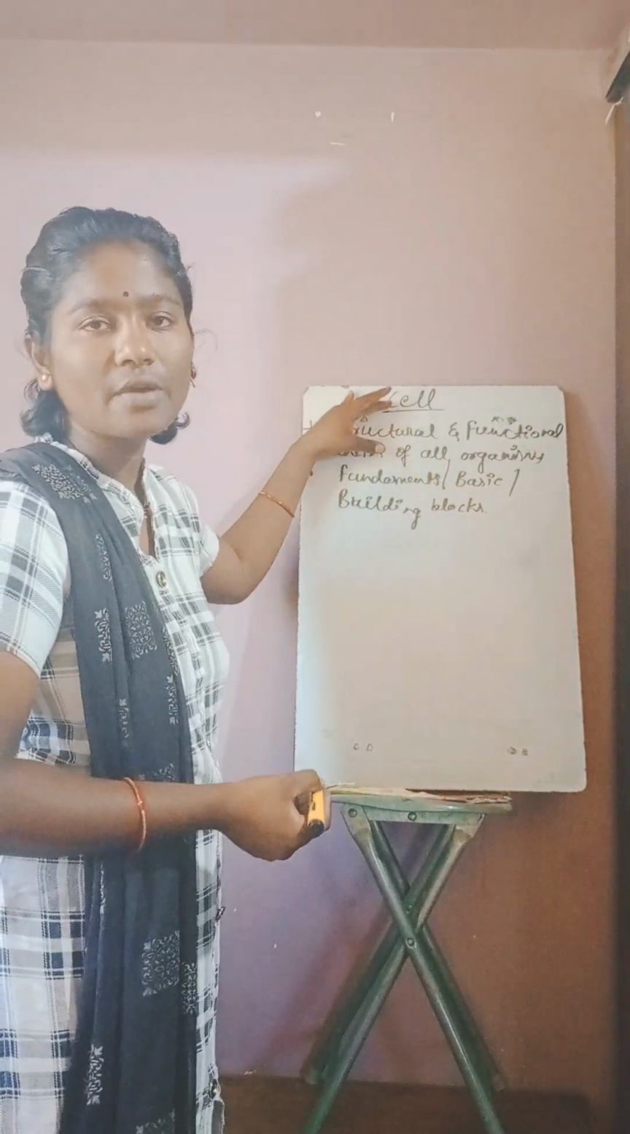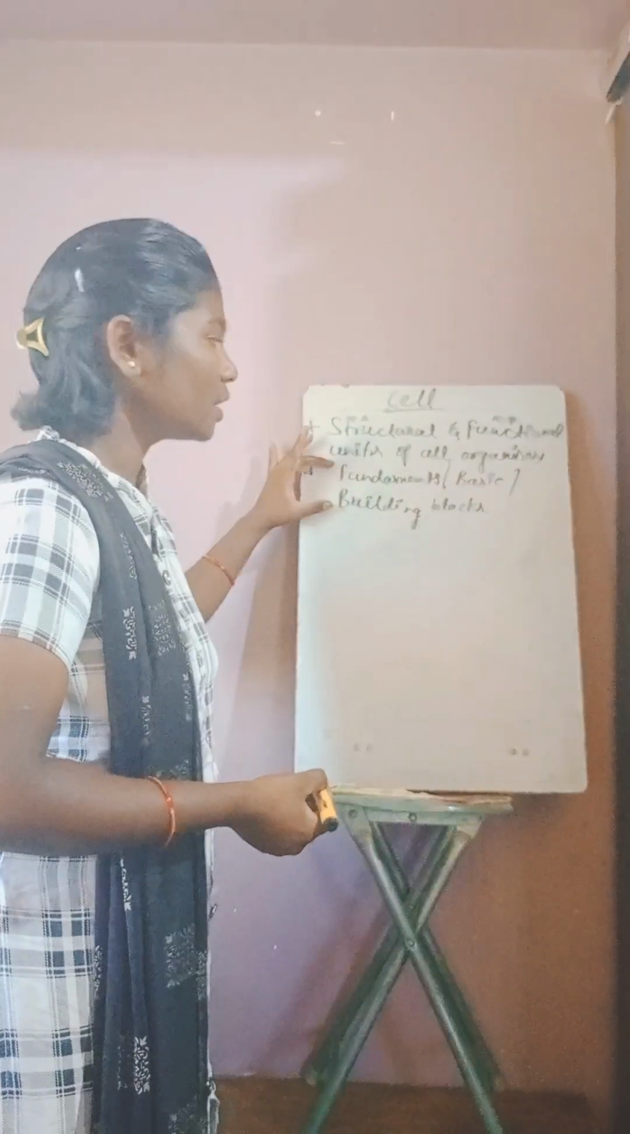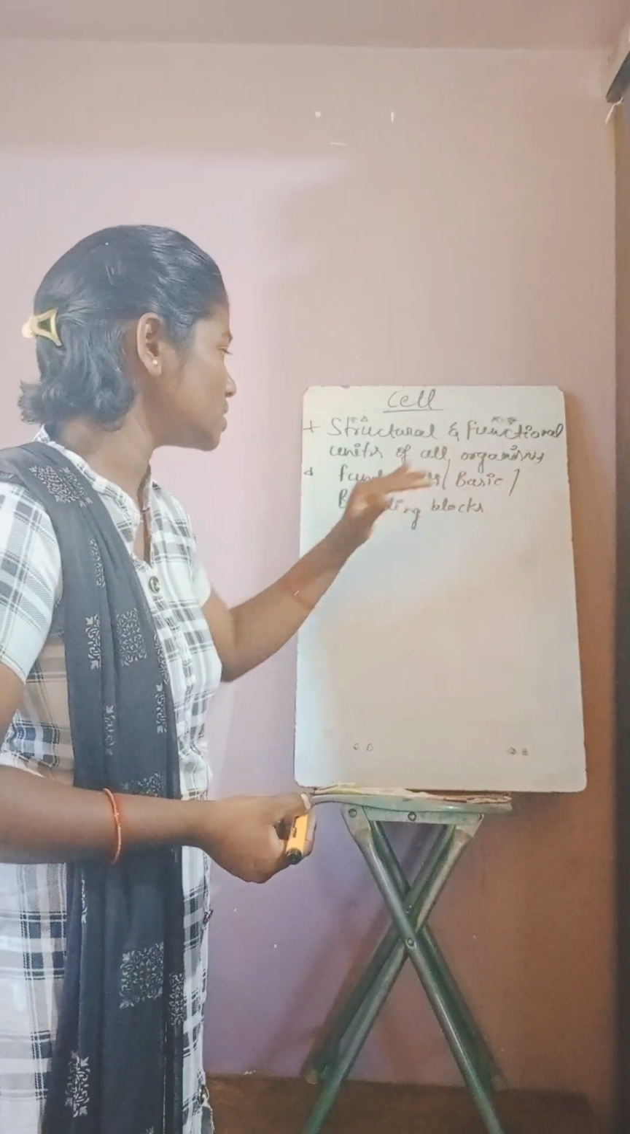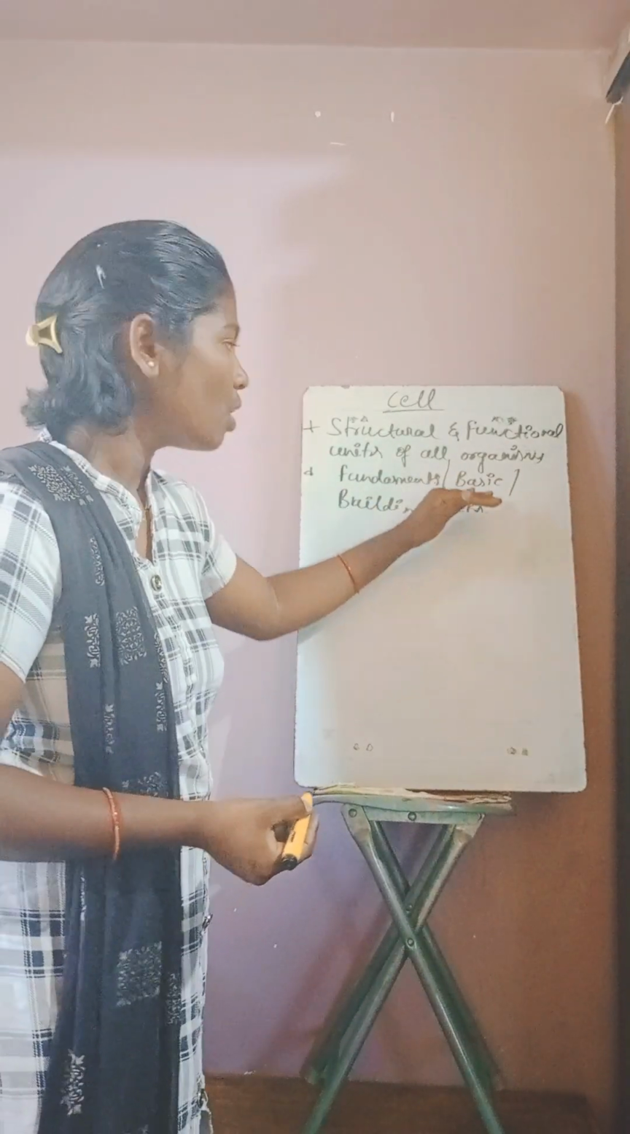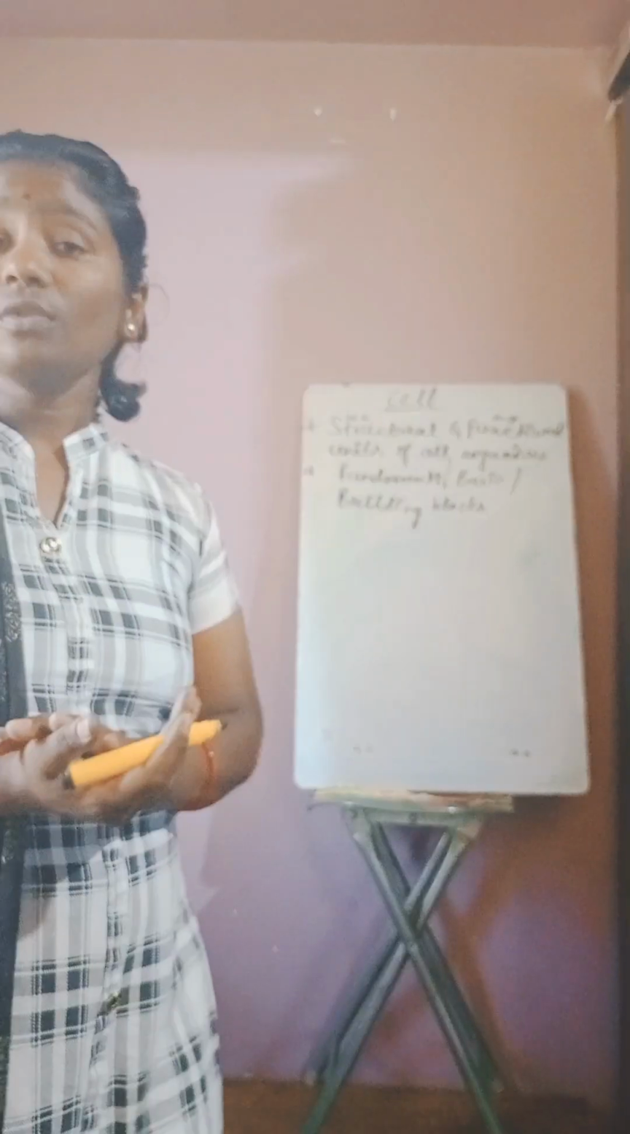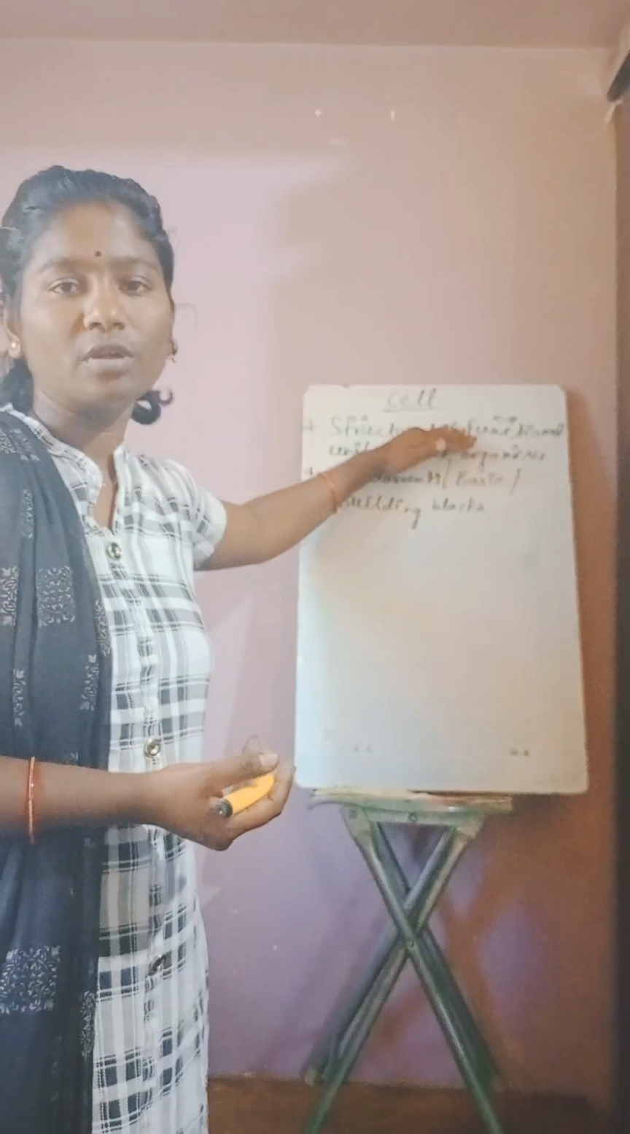So this is the basic definition of the cell. And they can also be called fundamental units, basic units, or building blocks of organisms. Right? All organisms are completely made by cells. So this is what I told you about cells.